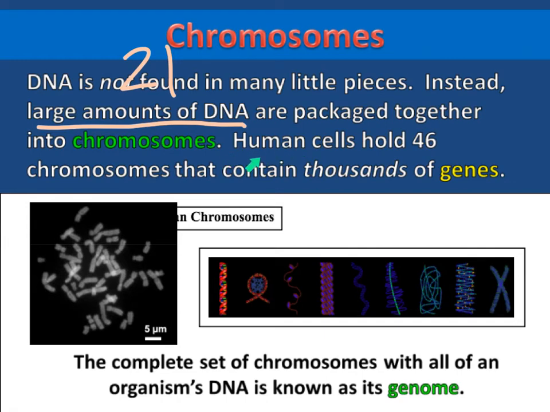So human cells hold 46 chromosomes that contain thousands of genes. On number 22, how many genes are found on each chromosome? Thousands. So on number 22, thousands.